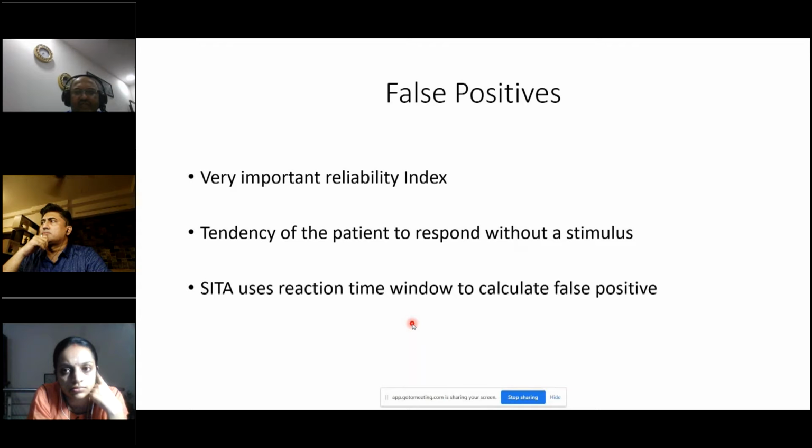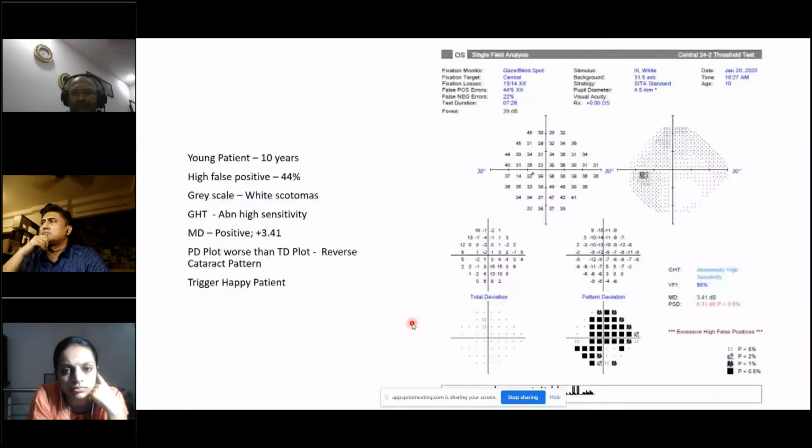So that's how the strategy is being done. In this example, you can see this is a 10-year-old young patient. He has 44% false positive, and you have white scotomas here and here. False positive +3 is not very high. But what you can see is the pattern deviation plot is much worse than the total deviation plot.